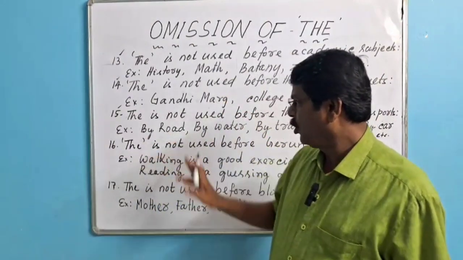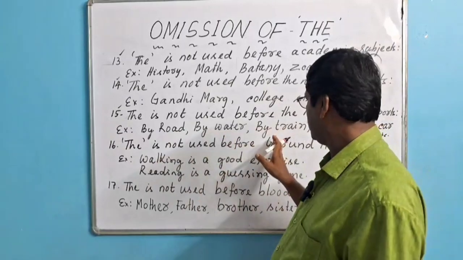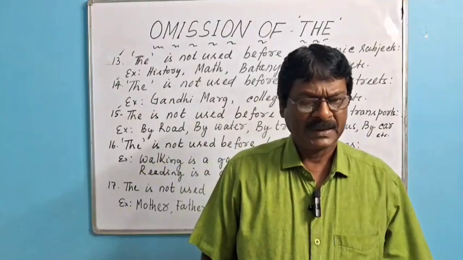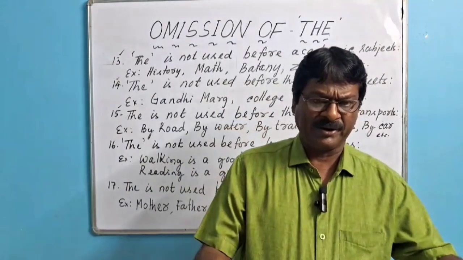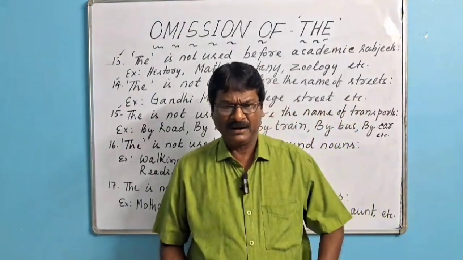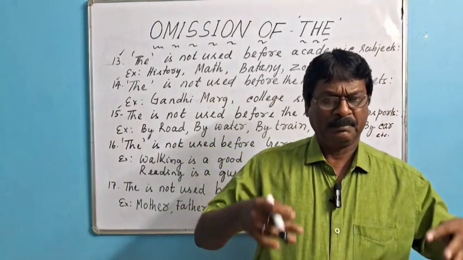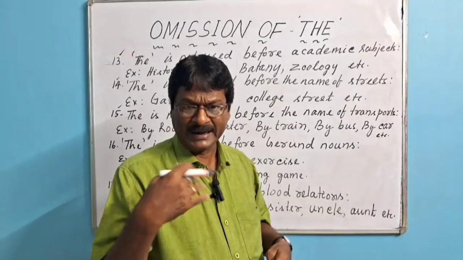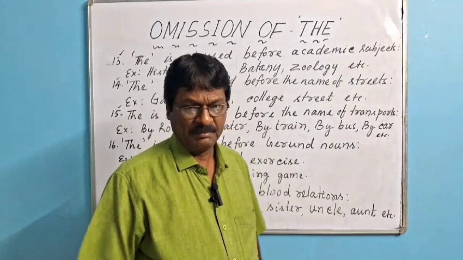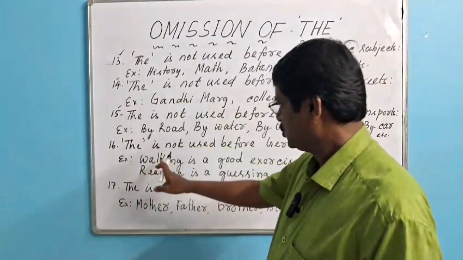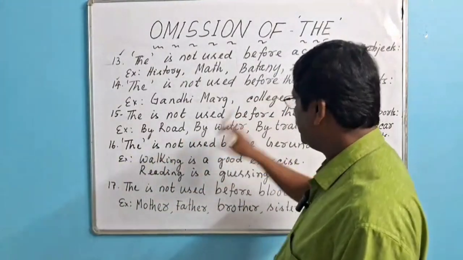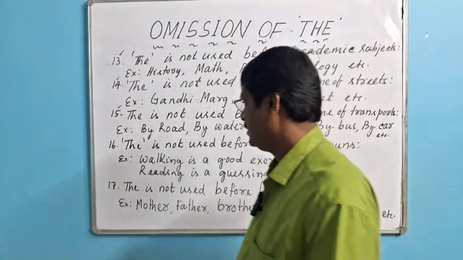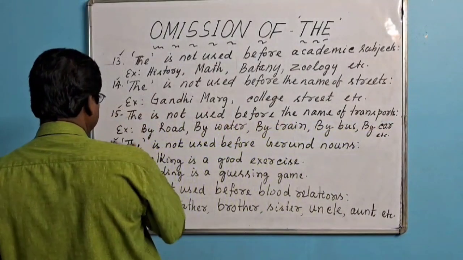For example, by road, by water, by train, by bus, by car, by plane, by hand, by letter, or you say by rail, by air, by internet, by television, by radio, etc. By telephone. So the is never used before the name of transport and communication.